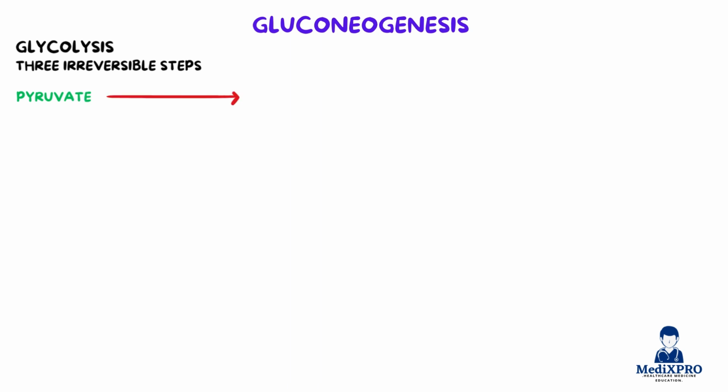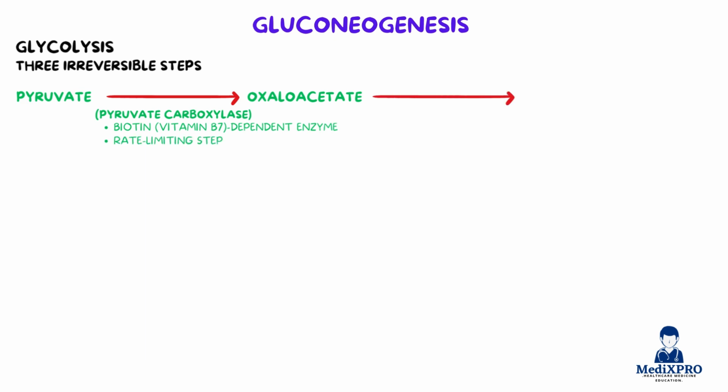Since glycolysis has 3 irreversible steps, gluconeogenesis bypasses them using alternate enzymes. Pyruvate is converted to oxaloacetate by pyruvate carboxylase, a biotin, vitamin B7-dependent enzyme and the rate-limiting step of gluconeogenesis. Oxaloacetate is then converted to phosphoenolpyruvate by PEP carboxykinase.